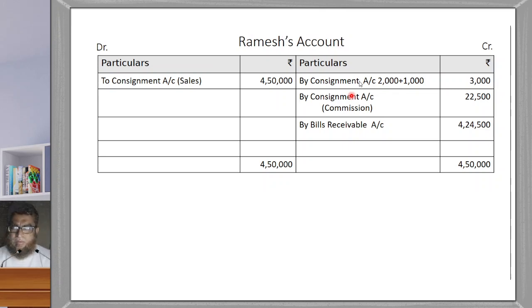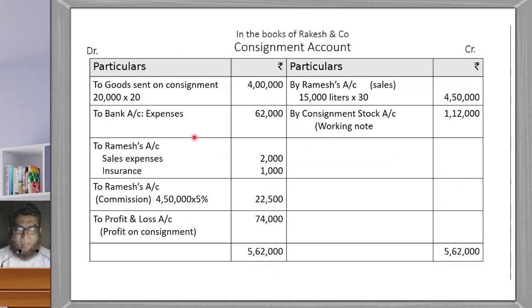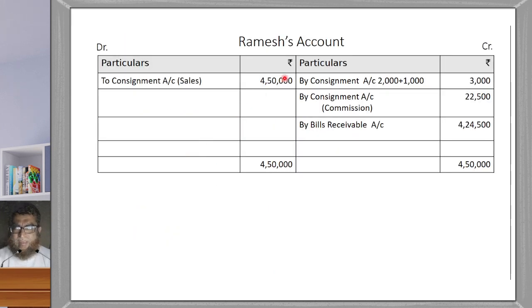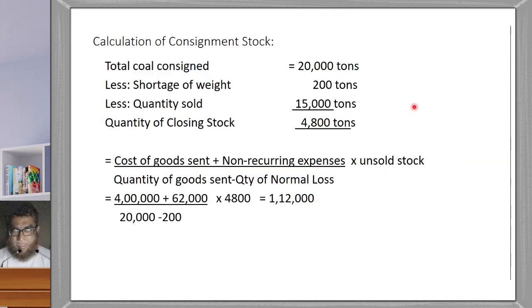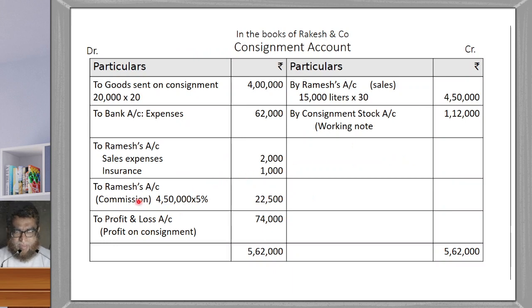So here in Ramesh's account, in the consignment account on the credit side there is by Ramesh's account. It will come here as to consignment account, sales 4,50,000. Then again in the consignment account you see here to Ramesh's account, it will come here as by consignment account 2,000 plus 1,000, 3,000. Again in the consignment account there is one more item, to Ramesh's account 22,500.